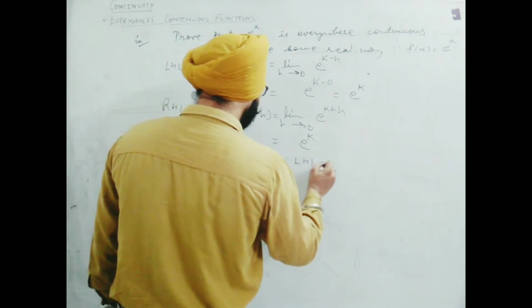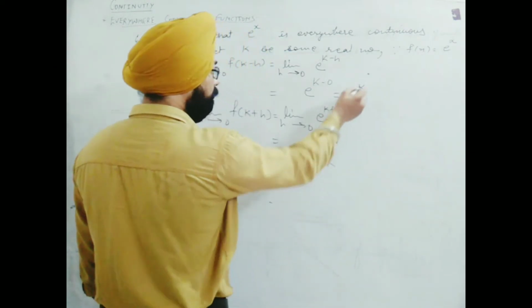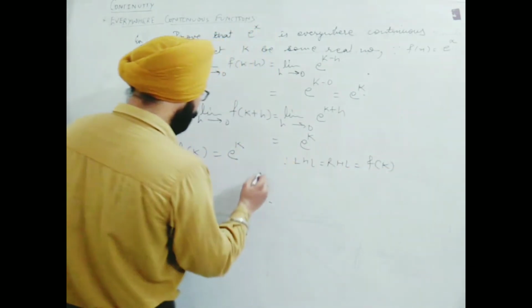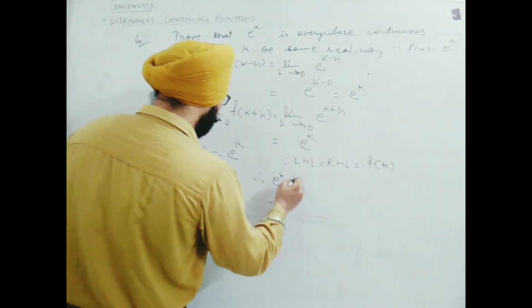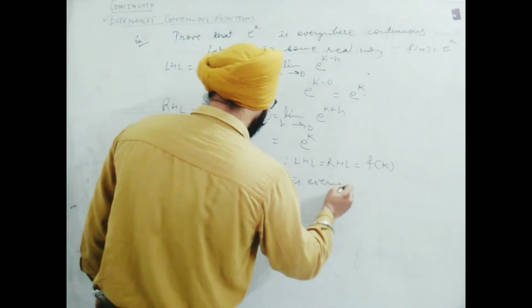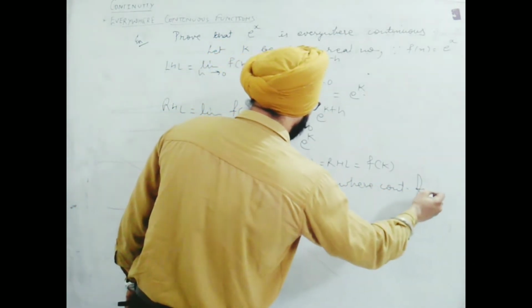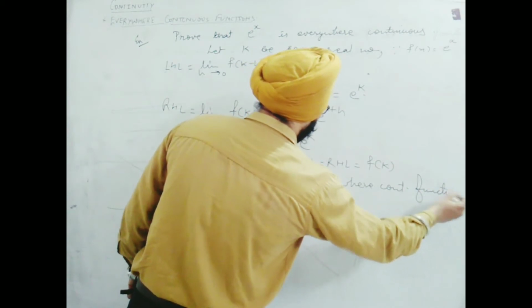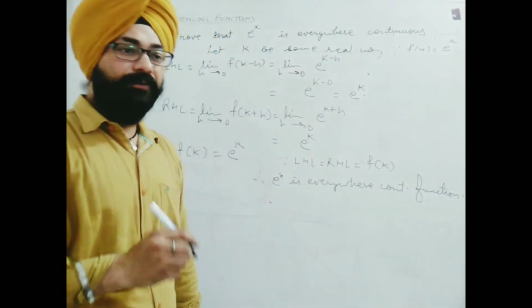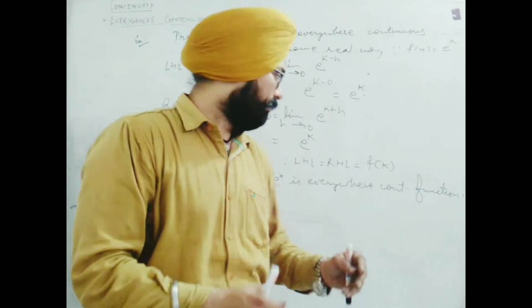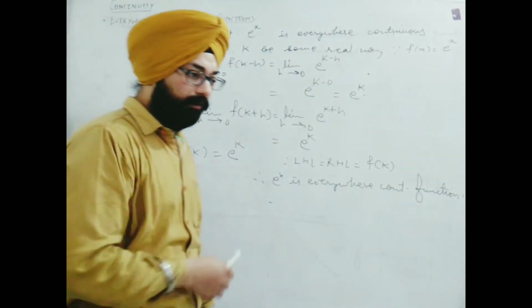Since LHL is equal to RHL is equal to f of k, therefore e to the x is an everywhere continuous function. Rarely is this question given in the exam, but still for knowledge you must see it well. Note it down, please.